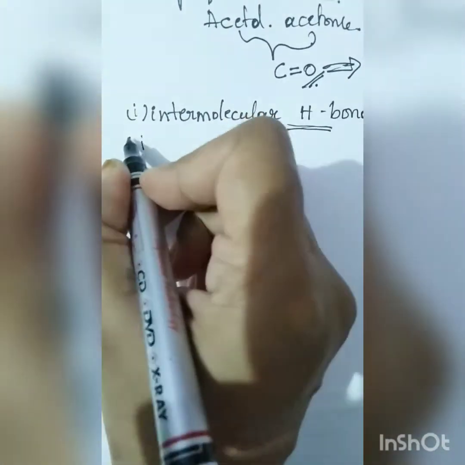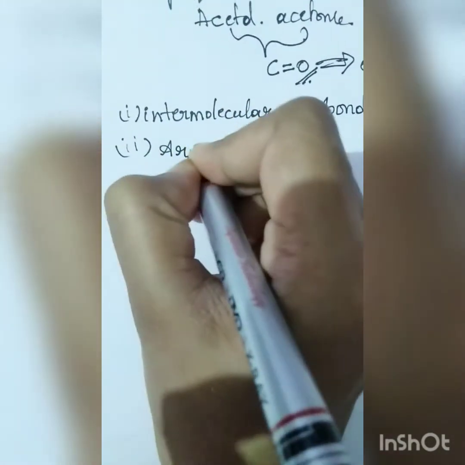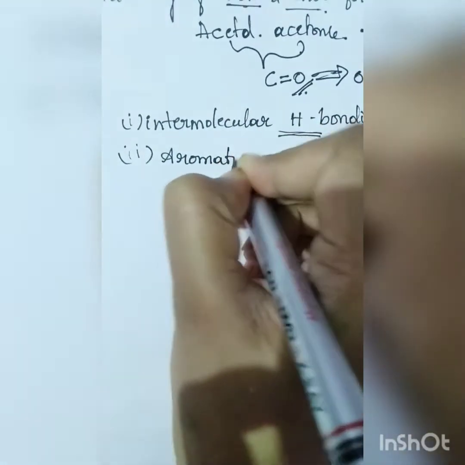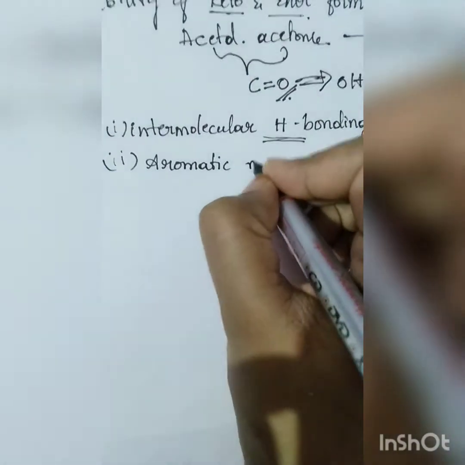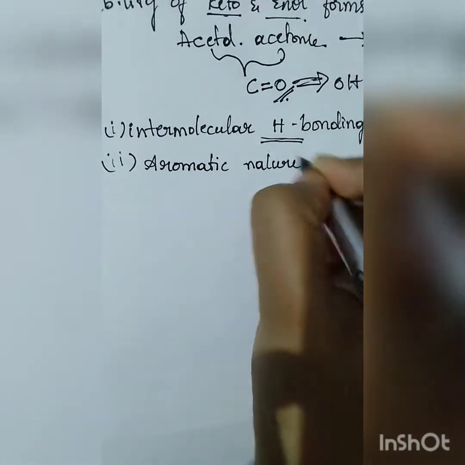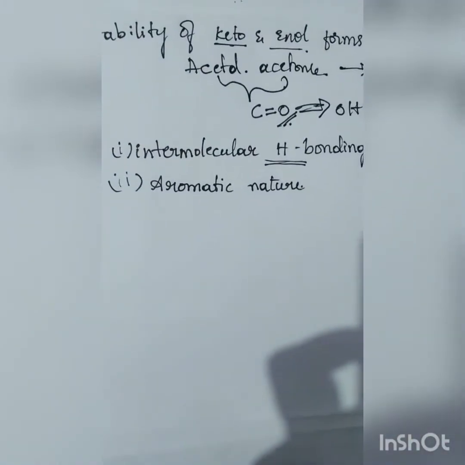And the second one is aromatic nature. Aromatic nature is nothing but, I can say, resonance also, resonance in ring structure. So that is also a very important one.